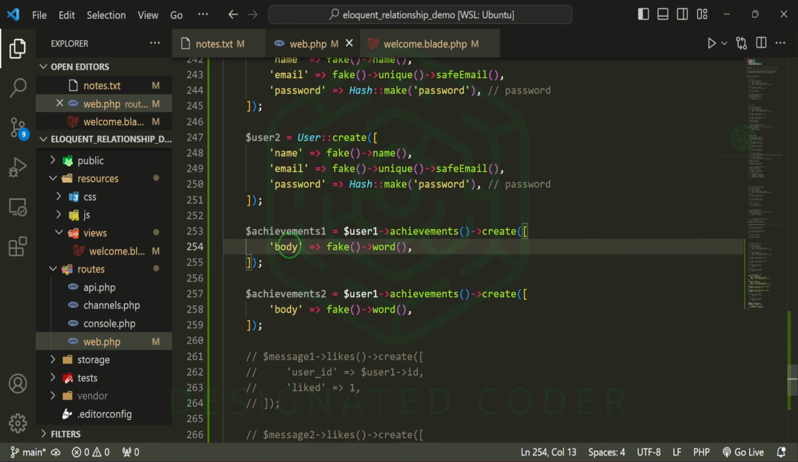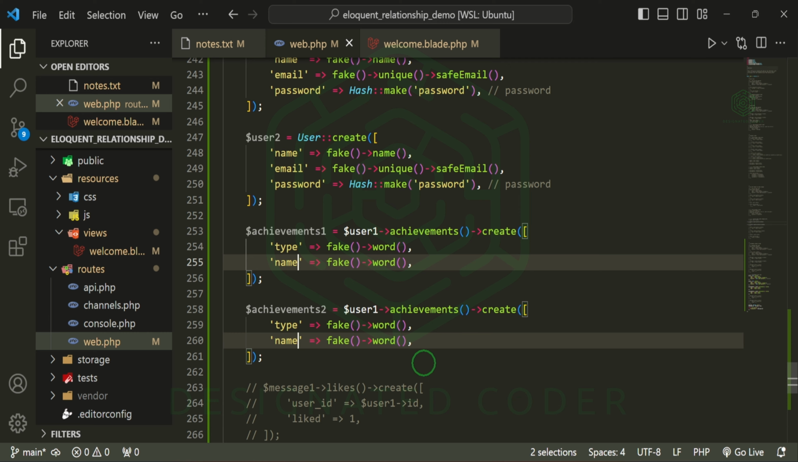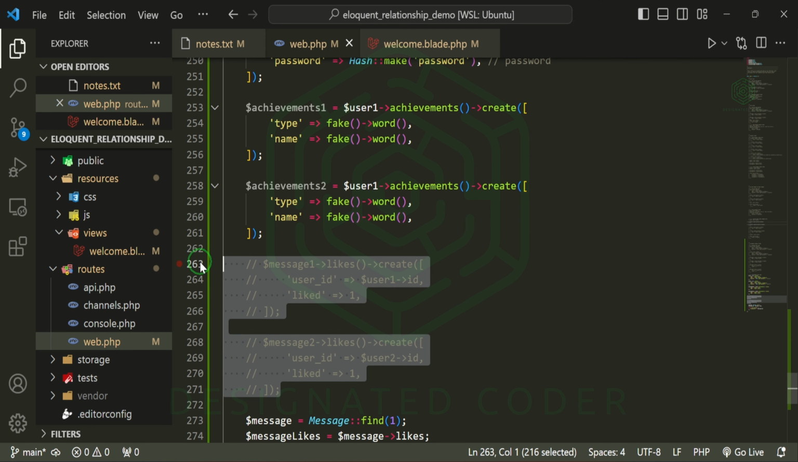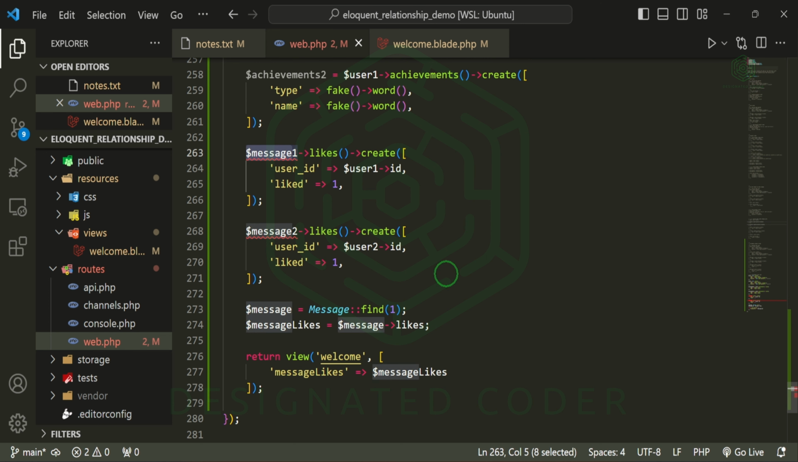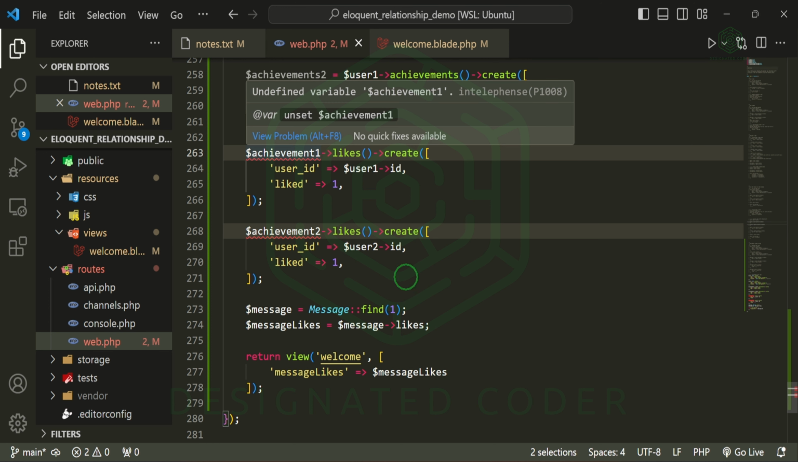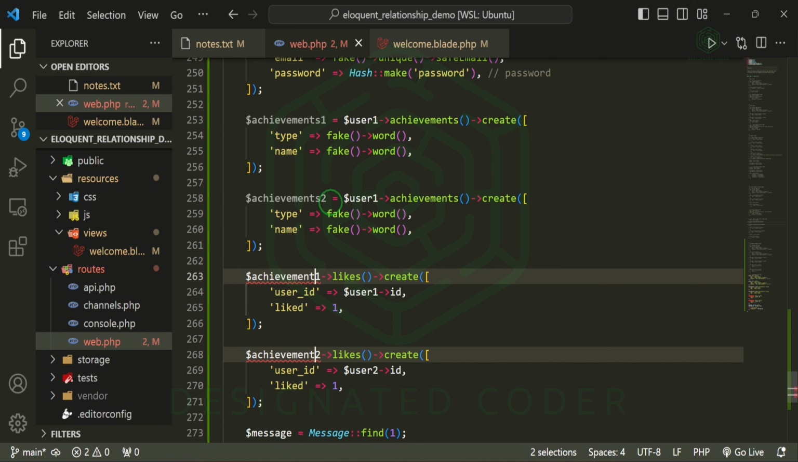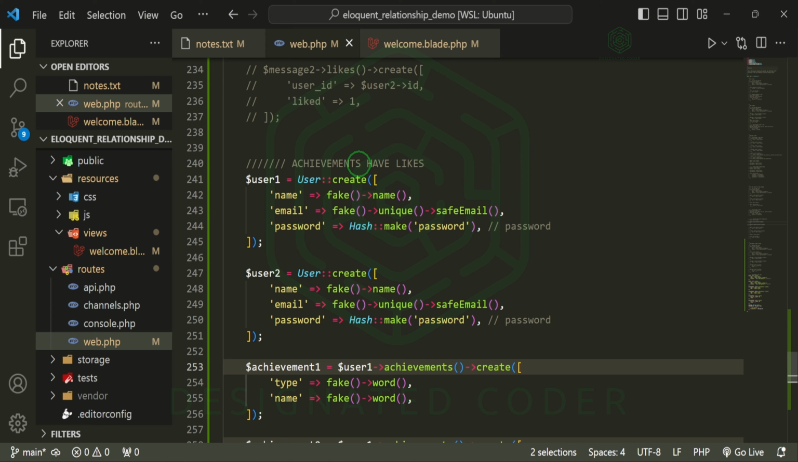Create. These have a type. There's type and there's name. We can do the same thing with the likes. This one. These will be achievements. So it'll be achievement 1 likes, achievement 2 likes, and we can get rid of these. Well, not get rid of them, but get rid of the S's in them. So it's achievement 1, achievement 2, and yeah, that's fine.